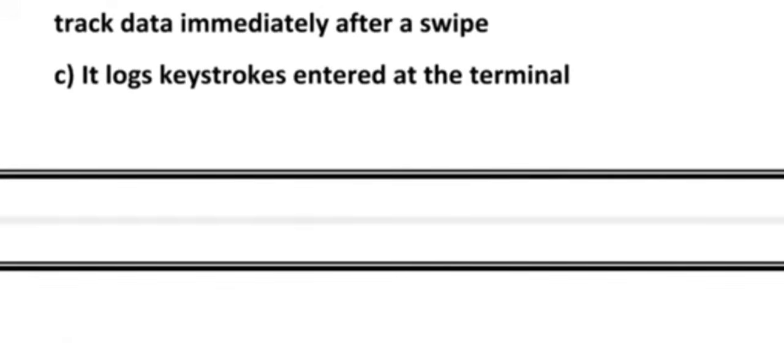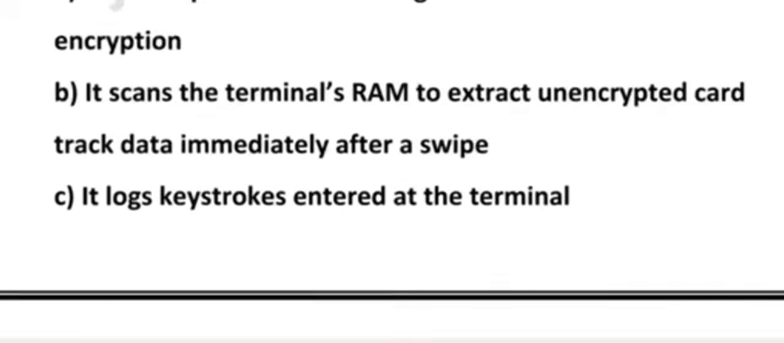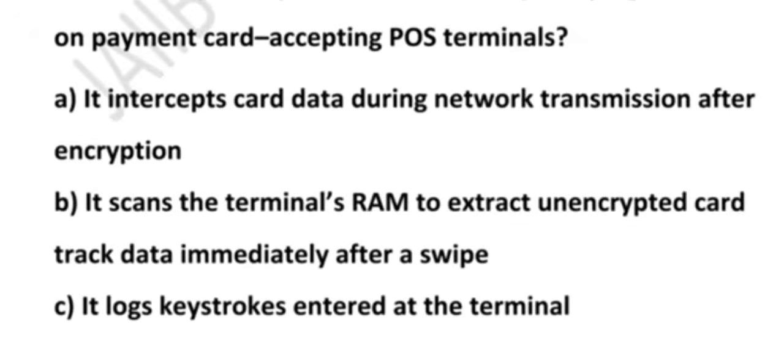Option C, it logs keystrokes entered at the terminal. Option D, it captures a screenshot of the POS interface during transaction. So tell me, what is the primary function of memory scraping malware on payment card? Let's understand each and every option one by one.